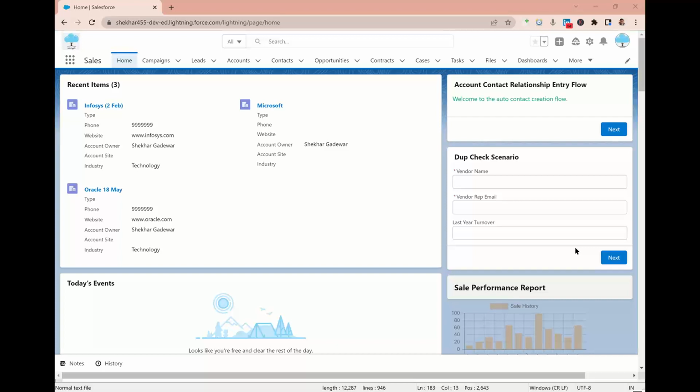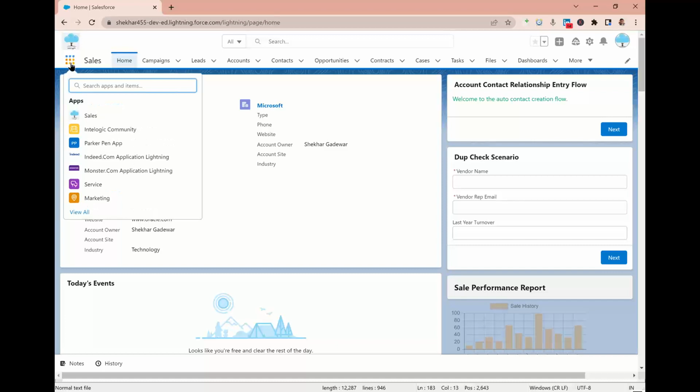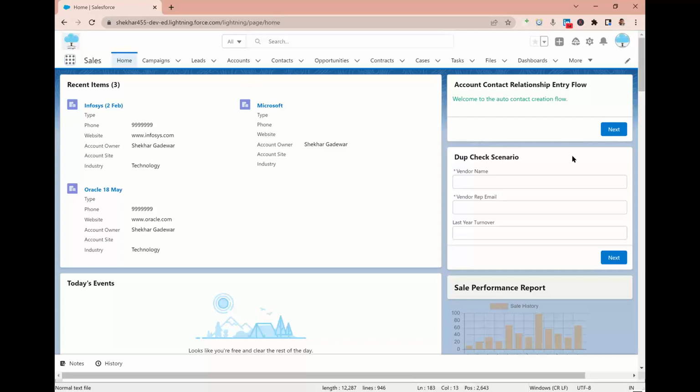Okay, now after this, let me tell you that I already upgraded my Classic application to Lightning. So let me click on these 9 dots, and then after that, let me proceed to select the application that we are actually going to use. Okay, dice.com application. So now let me tell you what will happen.